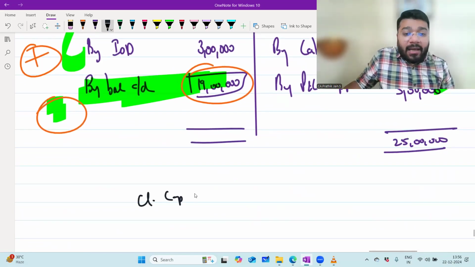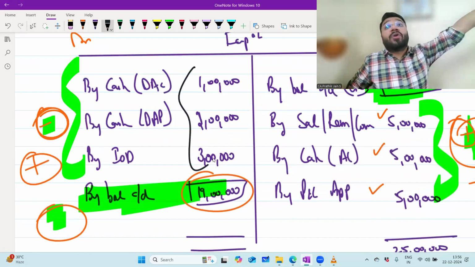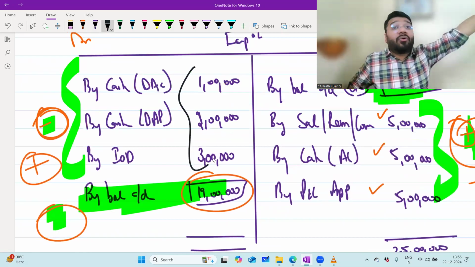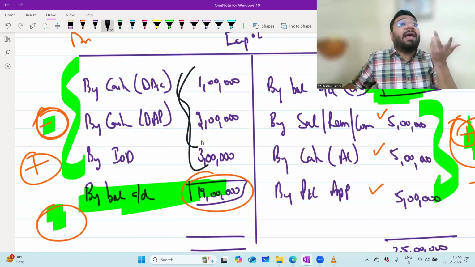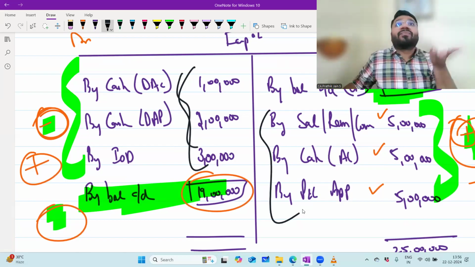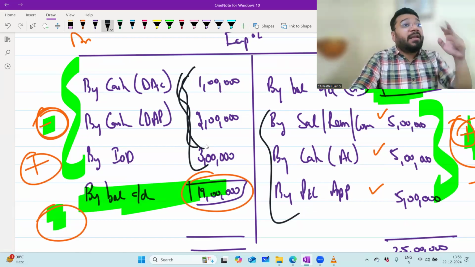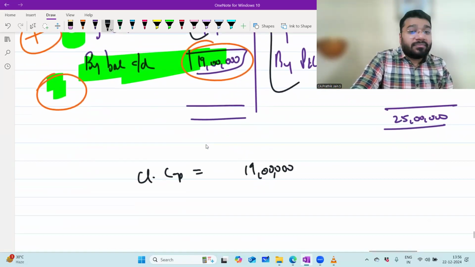Sir, closing capital how much? 19 lakh. To get this 19 lakh, we had deducted these three amounts from your opening capital. These three you're deducting from where? Opening capital, no? These three were deducted from opening capital. While reversing, we have to add back these three items.